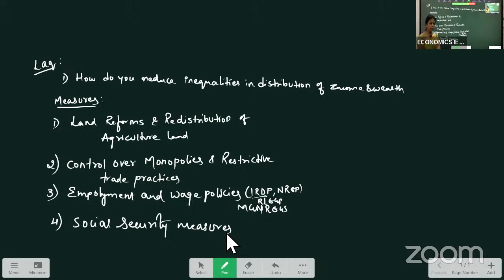Due to some accident, he lost his leg or some accident has happened. If he doesn't work, their family cannot survive, and they will again go below the poverty line. That person cannot work here. So our government has taken the measure that their family members are given insurance. That person is given insurance, and one of the family members is given a job in that organization in replacement of that person. In this way, security measures are taken.